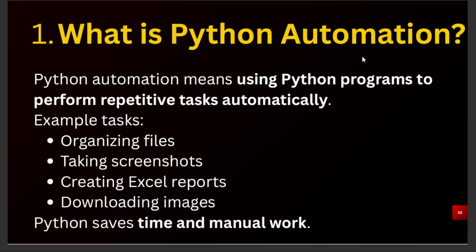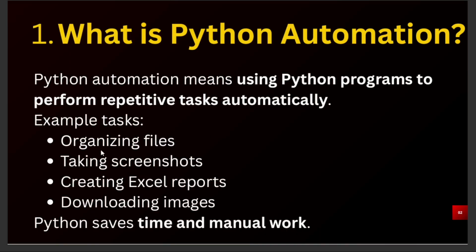What is Python automation? First and foremost question, we should know what is Python automation. Python automation means using Python programs to perform repetitive tasks automatically. Understand? Using a Python program, we are going to perform the repetitive task automatically.